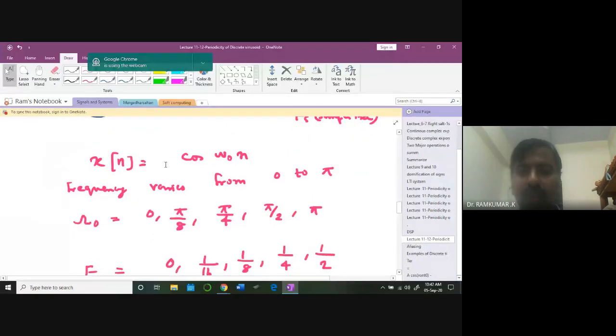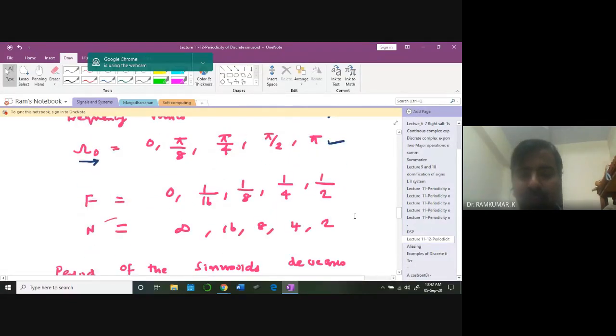So now I can look at this. If I vary the frequency from 0 to pi, clearly you are seeing the cyclical frequencies. I'm choosing like this: 0, pi by 8, pi by 4, pi by 2, pi. And what happens to the same frequency in the cyclical form? This is discrete frequency, angular, and this is cyclical. I'm getting 0 for 0. Pi by 8 becomes 1/16. Why? Because you know that omega equals 2 pi f.